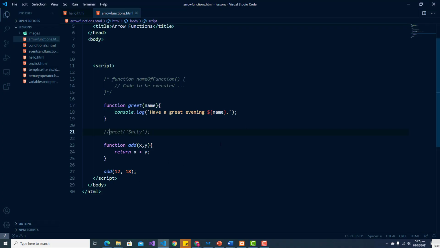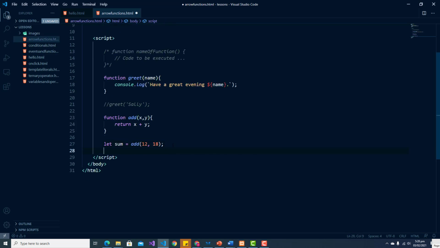Okay, so in this situation, we have to do a console log because this function is returning a value. So it does not echo out our console log statement. So we could actually console log, or even better, let us save this inside a variable, and then let us console log the variable.